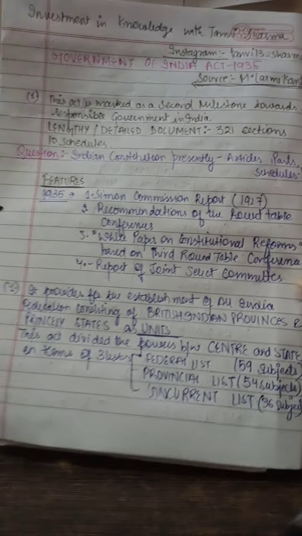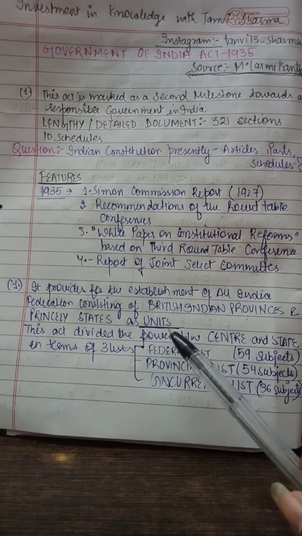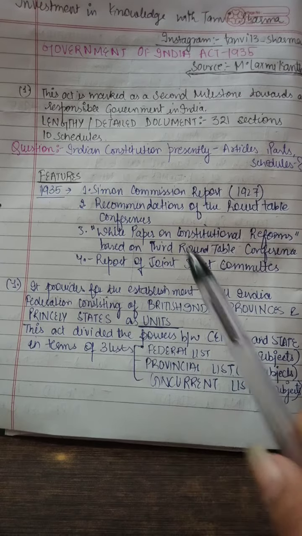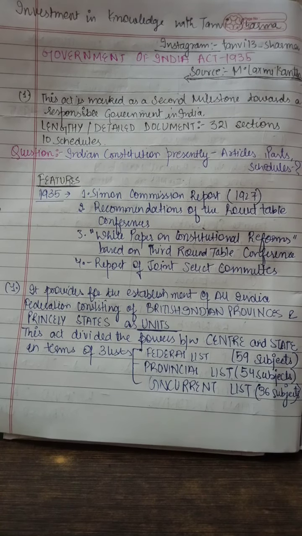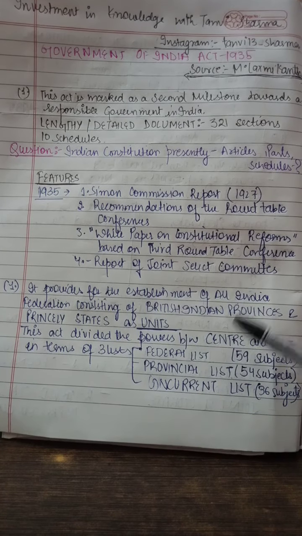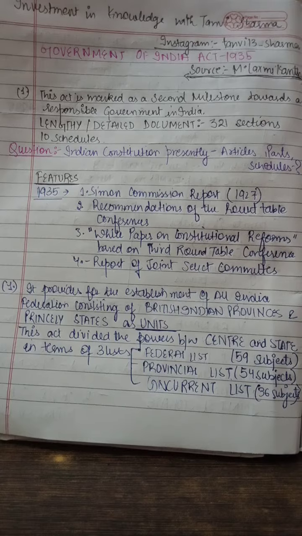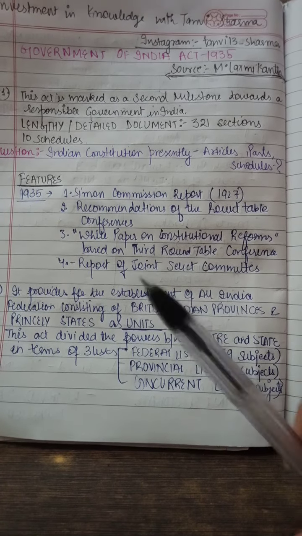So first of all, it talks about the establishment of the Indian Federation, in which the units will be British Indian provinces and the princely states. The most important thing behind the formation of the All India Federation was the division of power between the center and state in terms of 3 lists. For example, at present we have 3 lists: the union list, state list and the concurrent list. So at that time there were 3 lists.